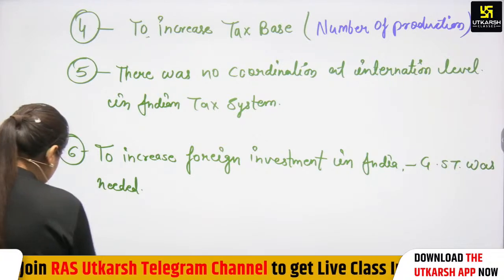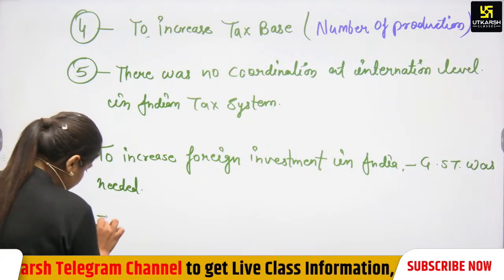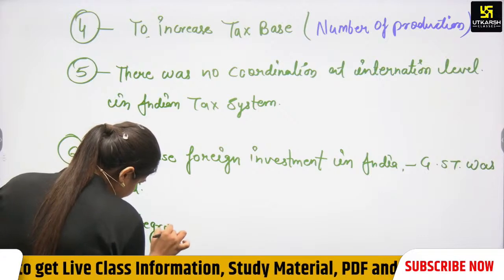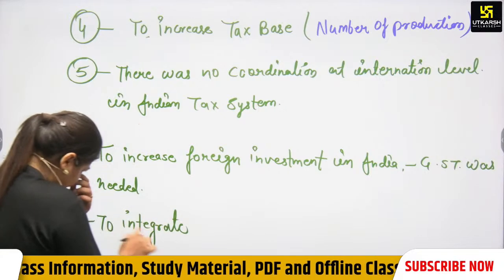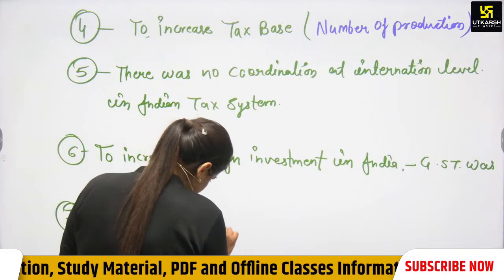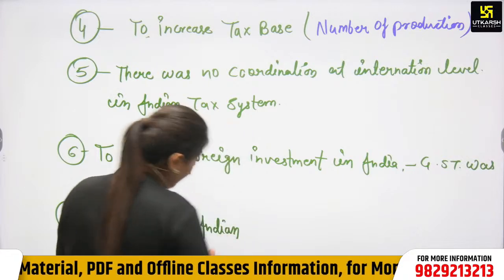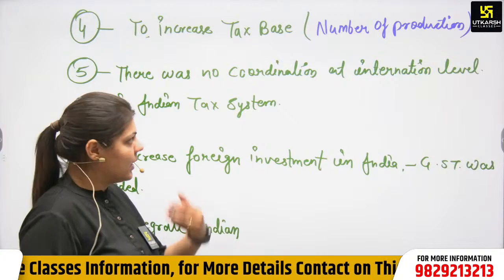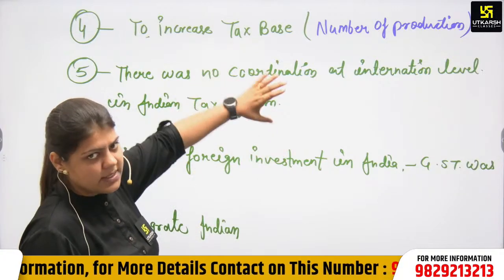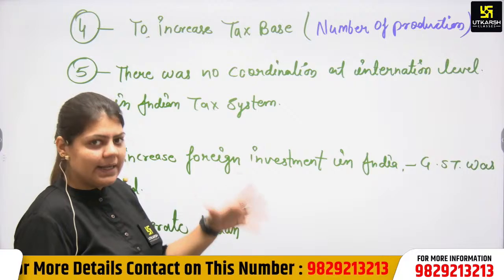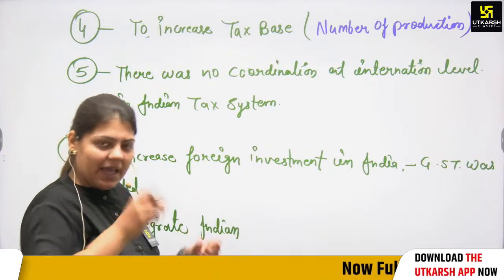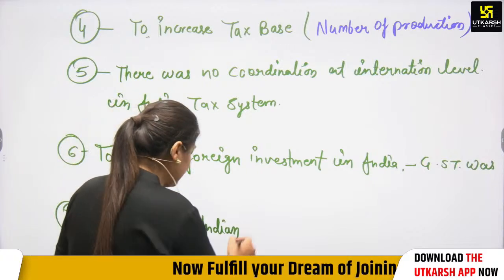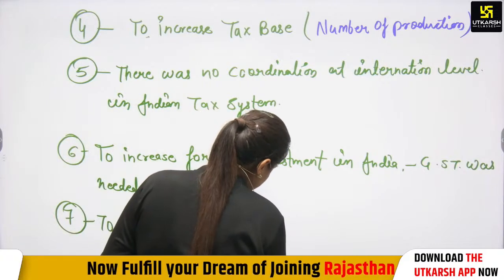Next, the 7th point, we can say that to integrate the Indian tax system. How integrate? Because 17 indirect taxes were merged in GST. Because of the integration of the Indian tax system, we have merged 17 indirect taxes. That's why we can say that to integrate the Indian tax system, GST was needed.